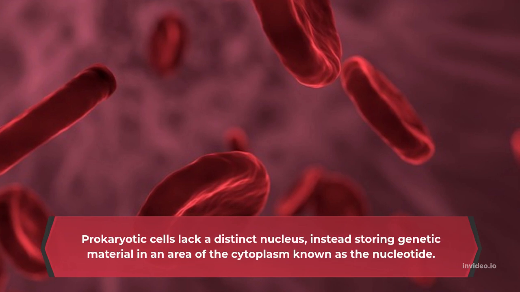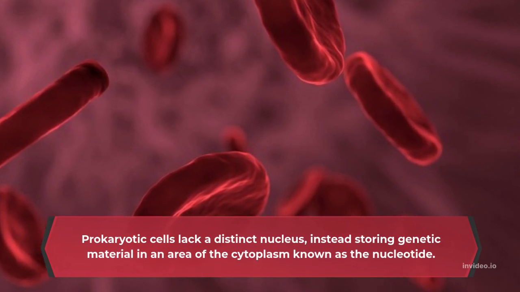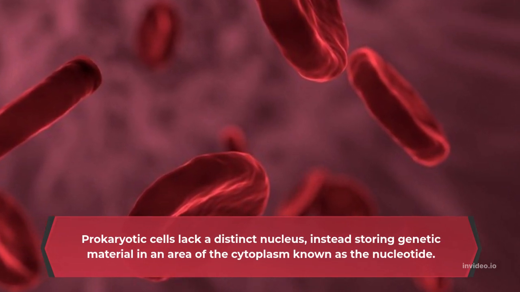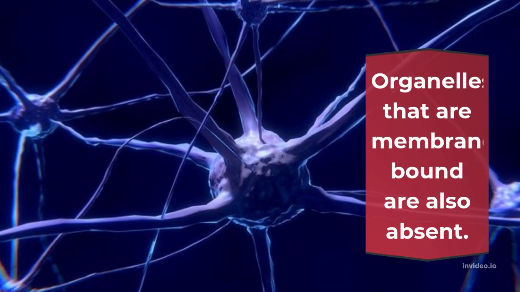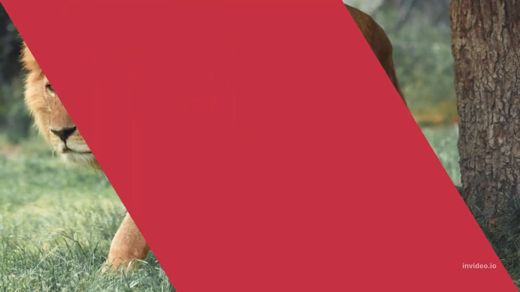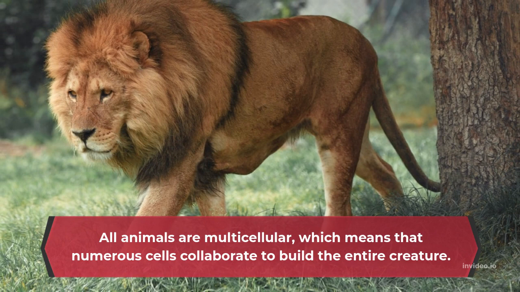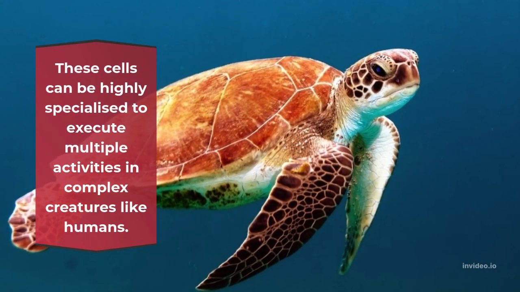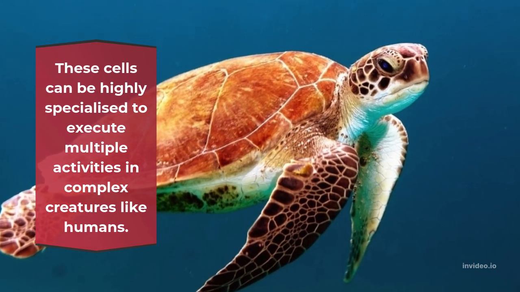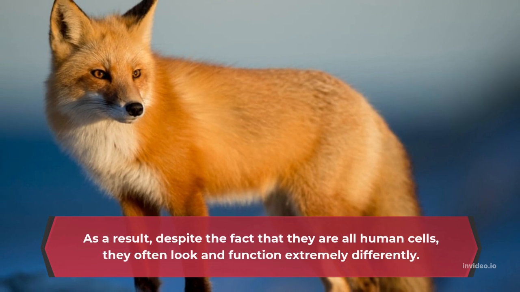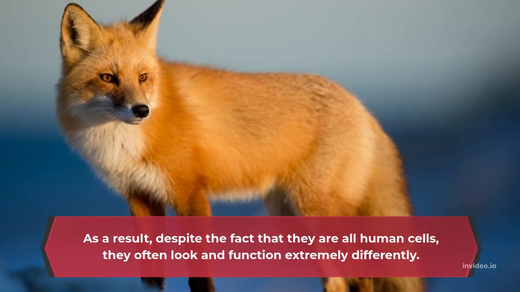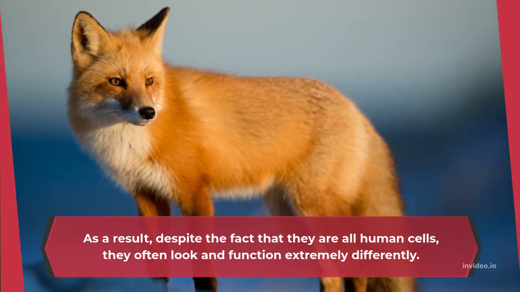Prokaryotic cells lack a distinct nucleus, instead storing genetic material in an area of the cytoplasm known as the nucleoid. Organelles that are membrane-bound are also absent. All animals are multicellular, which means that numerous cells collaborate to build the entire creature. These cells can be highly specialized to execute multiple activities in complex creatures like humans. As a result, despite the fact that they are all human cells, they often look and function extremely differently.